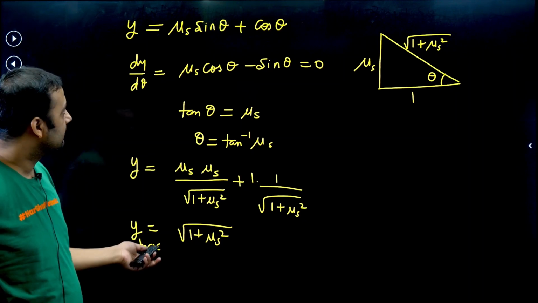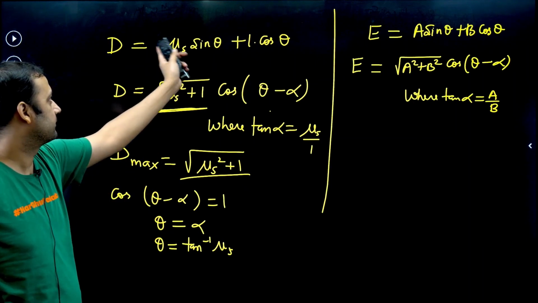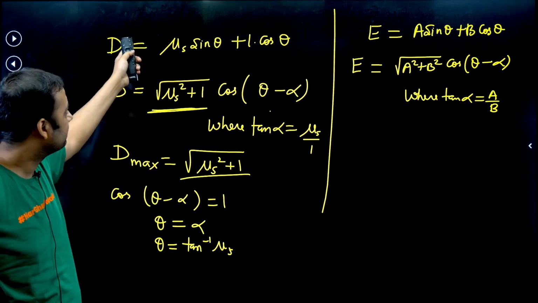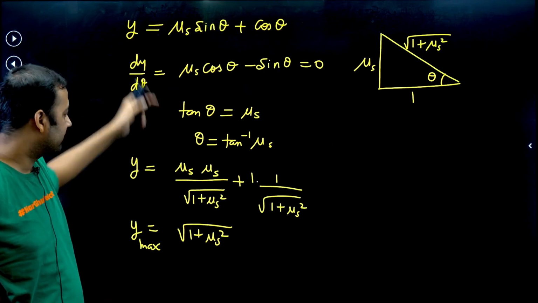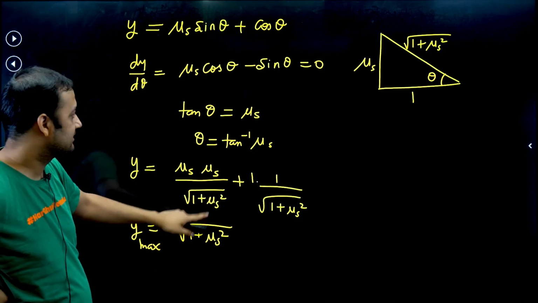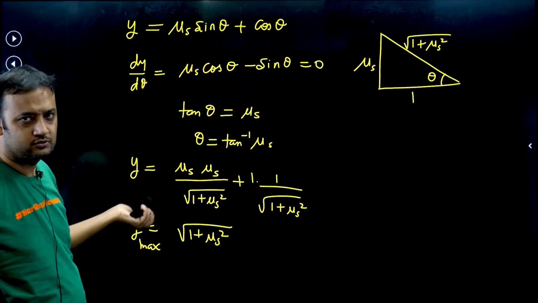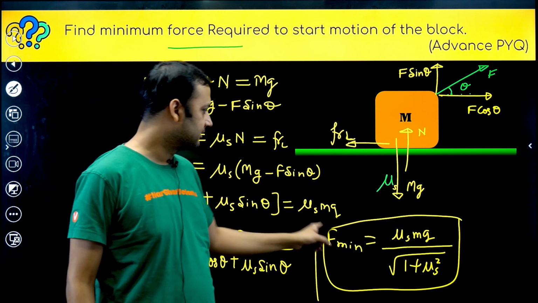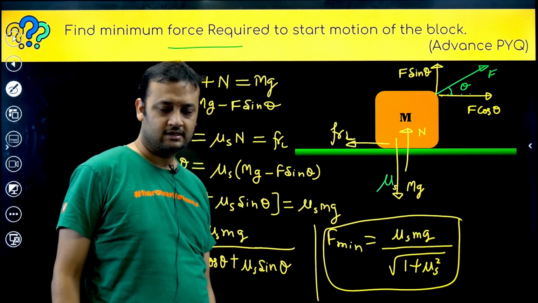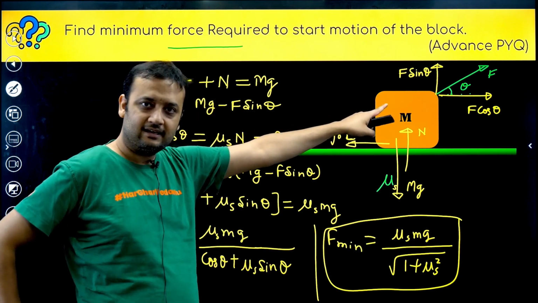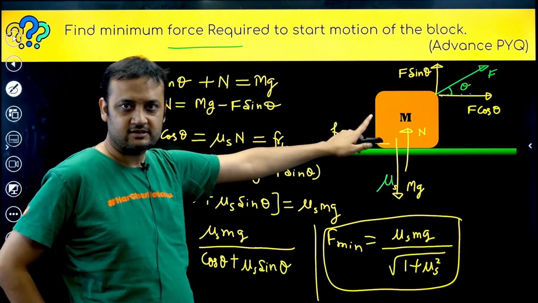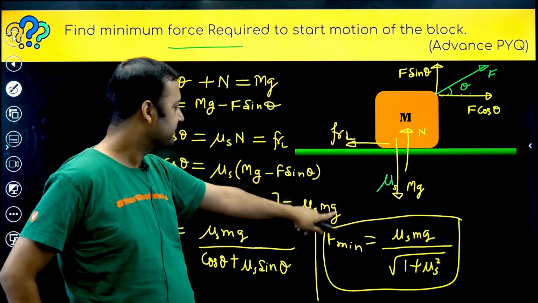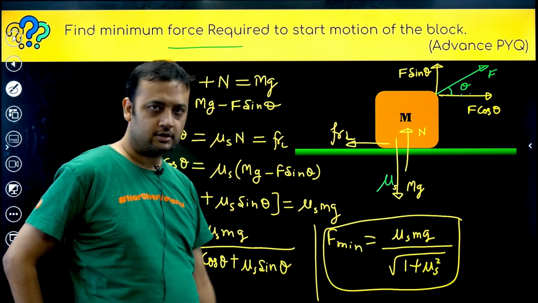Again, you can see that earlier we had called that expression d. Now we are calling that expression y. So the maximum value of y is coming out to be this, and this happens if theta equals tan inverse mu. Same result. So all in all, you need to understand that the minimum value of force occurs when the force is applied at an angle theta, where theta is tan inverse mu, and the minimum value is mu s mg upon under root of 1 plus mu square.